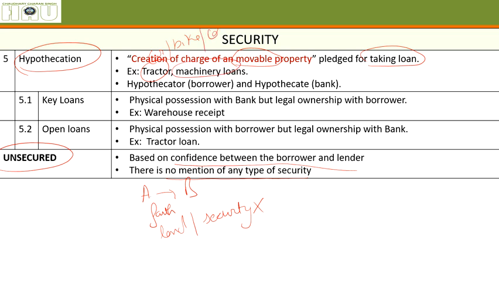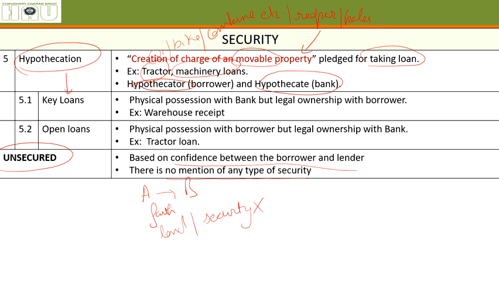Machinery such as combine, reaper, baler in your name, and you pledge that property to the bank and get a loan against it. So this is called hypothecation. The person who is getting the loan here, just like the mortgager, is called the hypothecator, and the party who is giving the loan, like the mortgagee, is called the hypothecatee in this case when the property is movable.